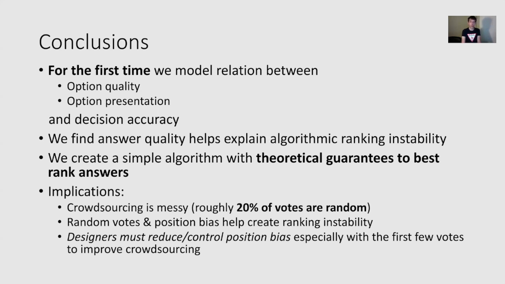First off, crowdsourcing is messy. Our model shows that roughly 20% of votes are random, and moreover, random votes, along with position bias, help create ranking instability. To reduce ranking instability and to improve crowdsourcing, designers must reduce or control position bias, especially with the first few votes given to each answer.